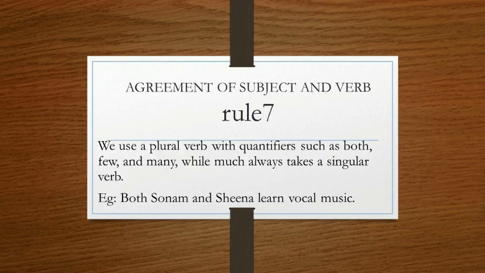Next rule, we use a plural verb with quantifiers such as both, few and many, while much always takes a singular verb. For example, both Sonam and Sheena learn vocal music. So here both is the quantifier and the verb is learn, that is a plural verb.